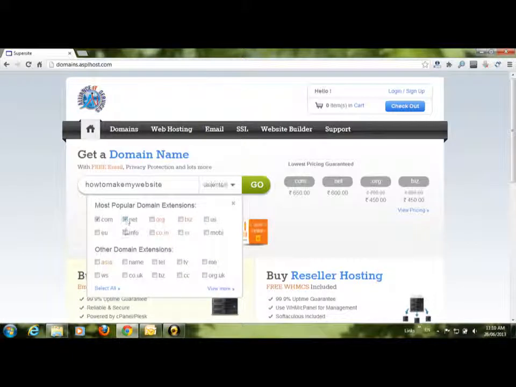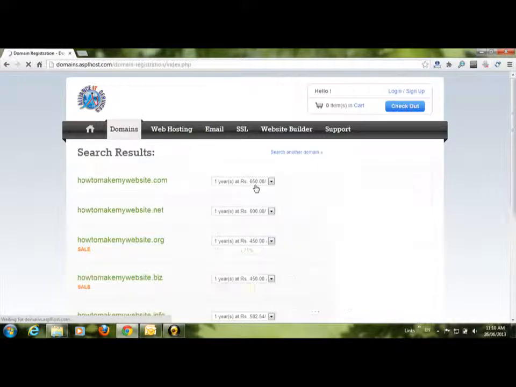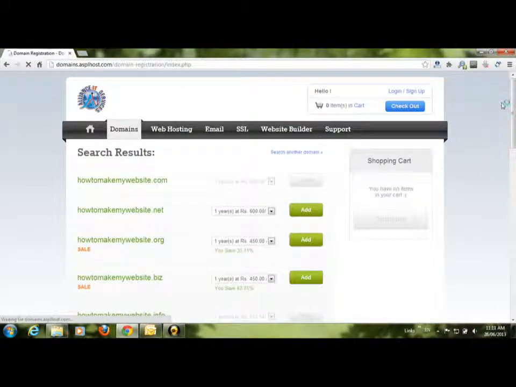We call them top level domains, TLDs. So you have to select your favorite TLD, because the chances are if you are not able to get .com, you may get .in or .biz or .info or some other extensions. So you select the extensions and you'll get the list of domains which are available.